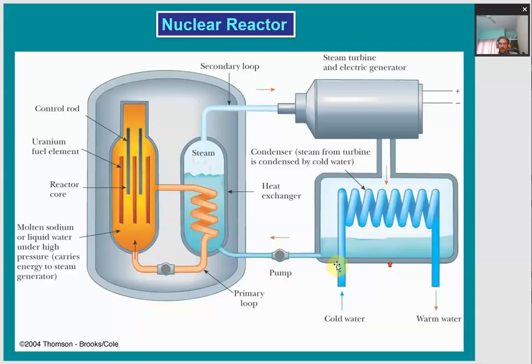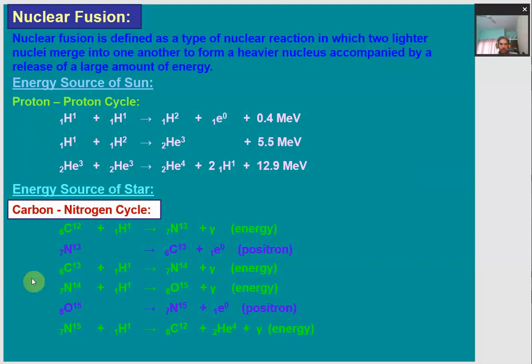Now this N13 nucleus is unstable, so it will get transformed into C13, carbon 13, an isotope of carbon, with the release of one positron. Now this carbon 13 is again hit by a hydrogen atom, so it gets transformed into nitrogen 14, with the release of a large amount of energy.